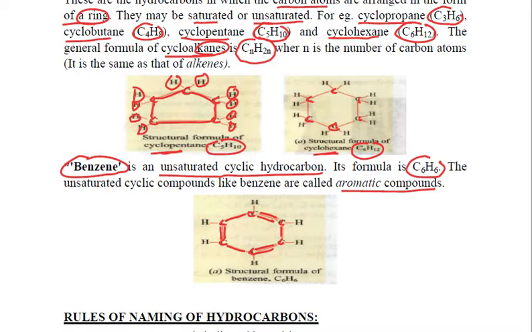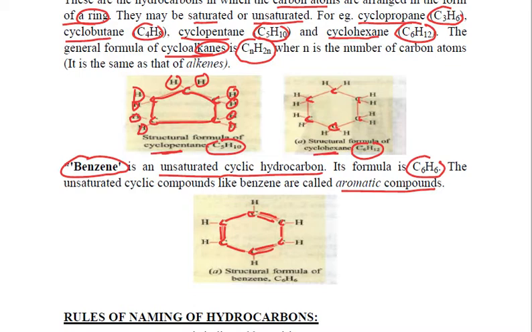So this is a brief about the cyclic hydrocarbons and the types of hydrocarbons. We have studied the saturated hydrocarbons, that is the alkanes containing single bonds between carbon atoms. Then we talked about the unsaturated hydrocarbons. They are further divided into alkenes or alkynes depending upon whether there is a double bond or a triple bond between the carbon atoms.